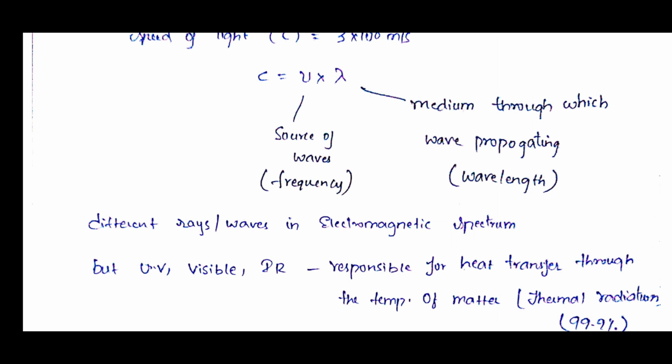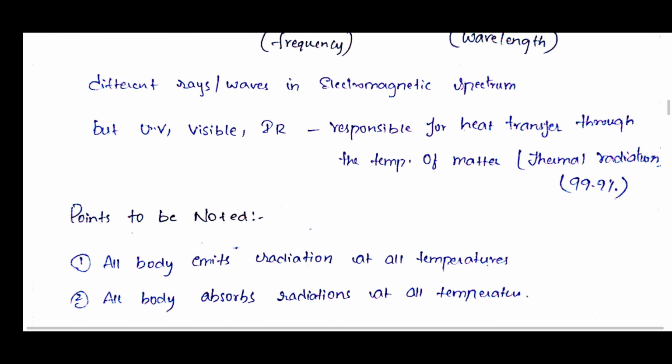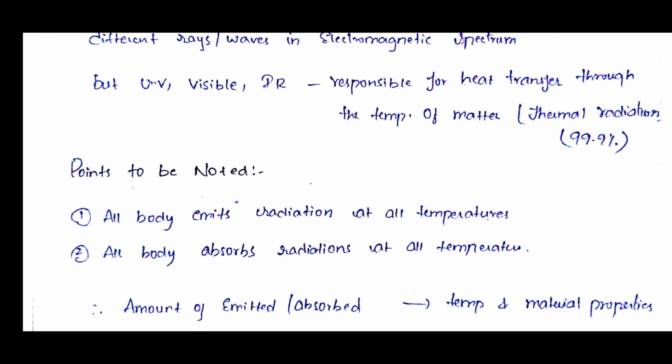Okay, so the wavelengths of these rays depend upon the temperature of the matter. Only that is why we call it thermal radiation. Of course, there will be different wavelengths in a radiation, but 99% of the wavelengths will be in the UV, visible and infrared rays. So we call it thermal radiation, depending upon the UV, visible and IR rays. Now here, a point to be noted is the theory of exchange.